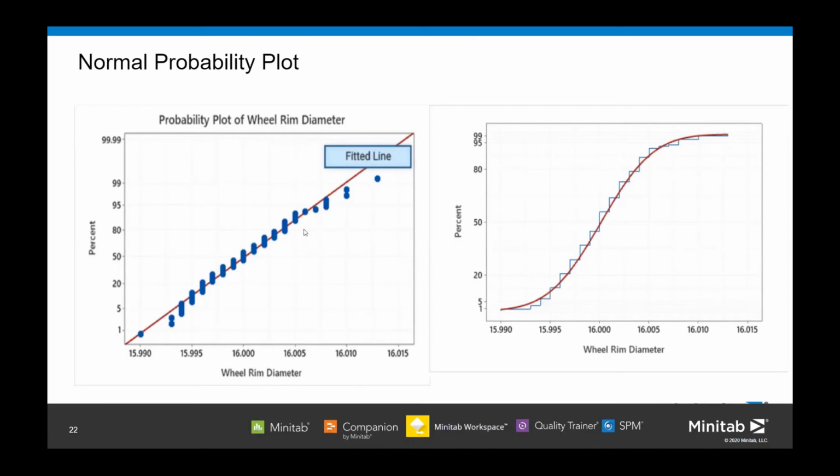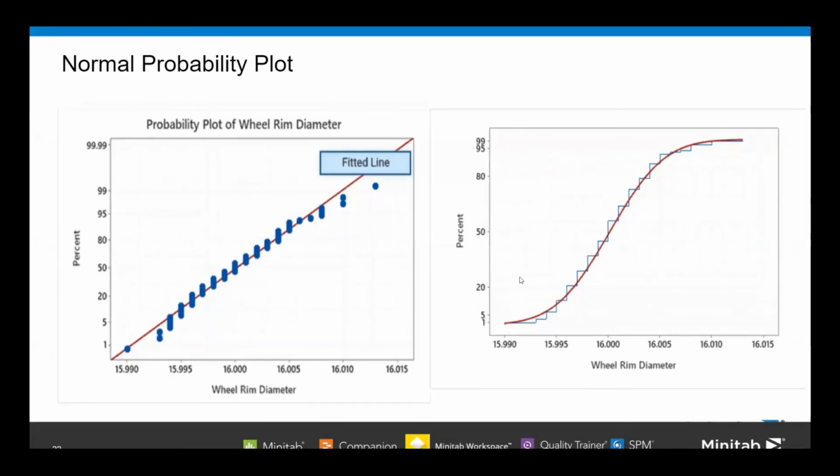Notice that the vertical axis here is not evenly spaced. If you stretch the axis so that the values are equally spaced, we will see a curve instead of a straight line. And on a curve, it is difficult for us to tell if the distribution fits the data or not. So the probability plot is scaled this way, so that we can view the normal distribution as a straight line, and more easily see if the data values depart from the distribution or not.